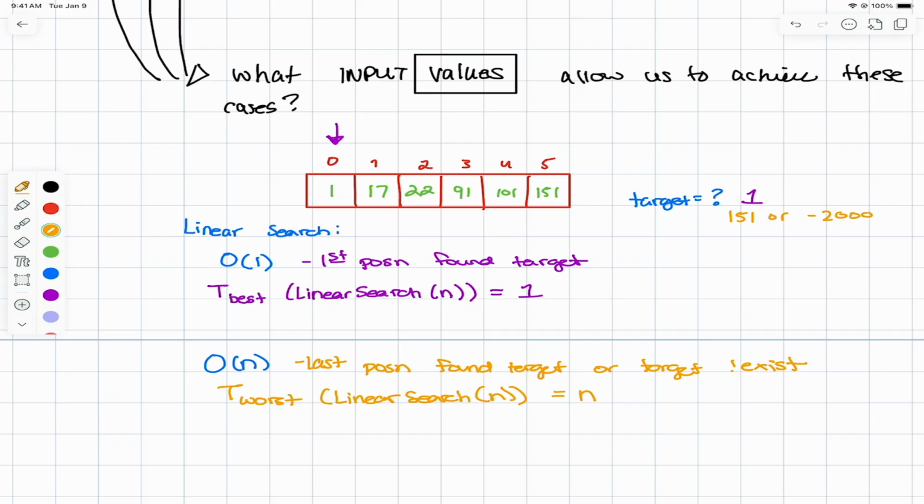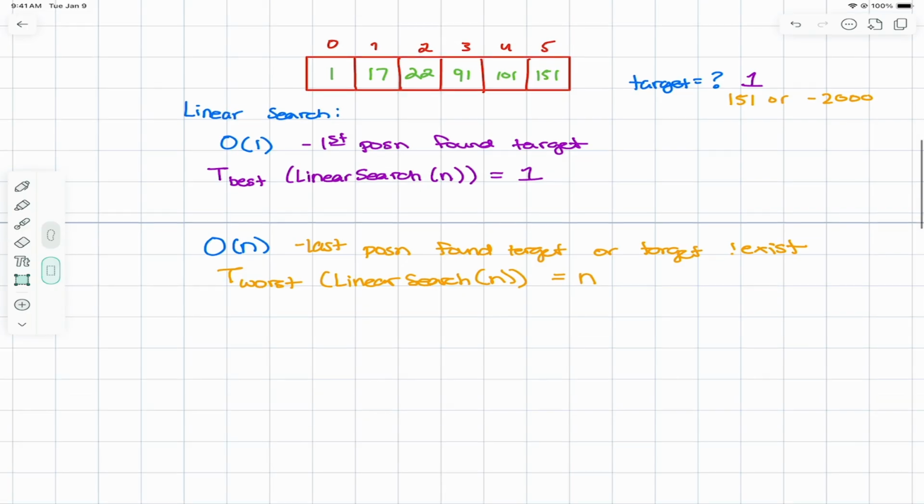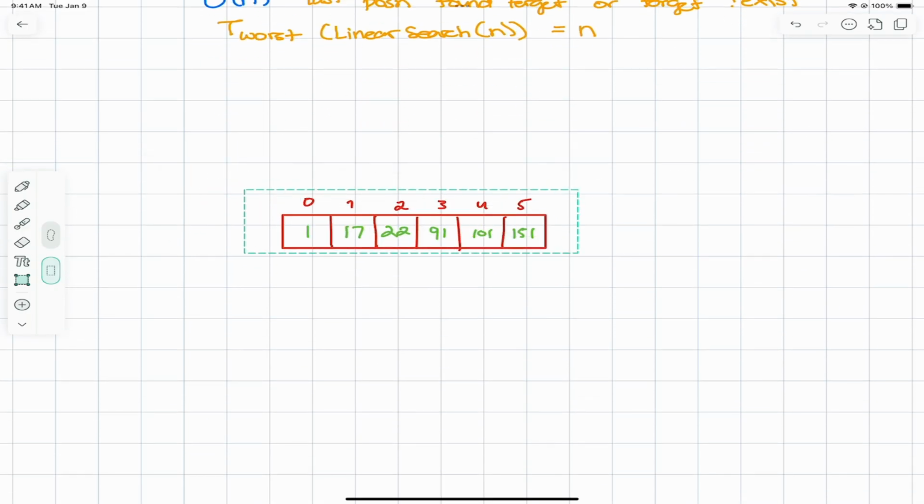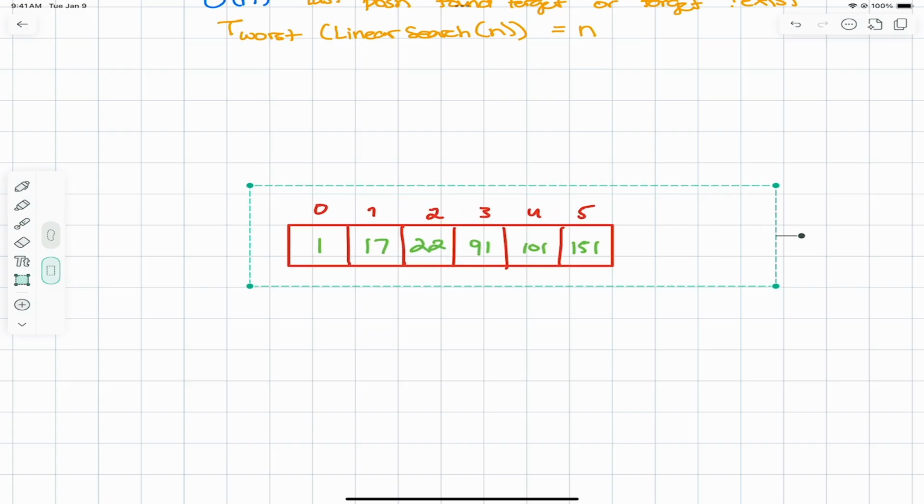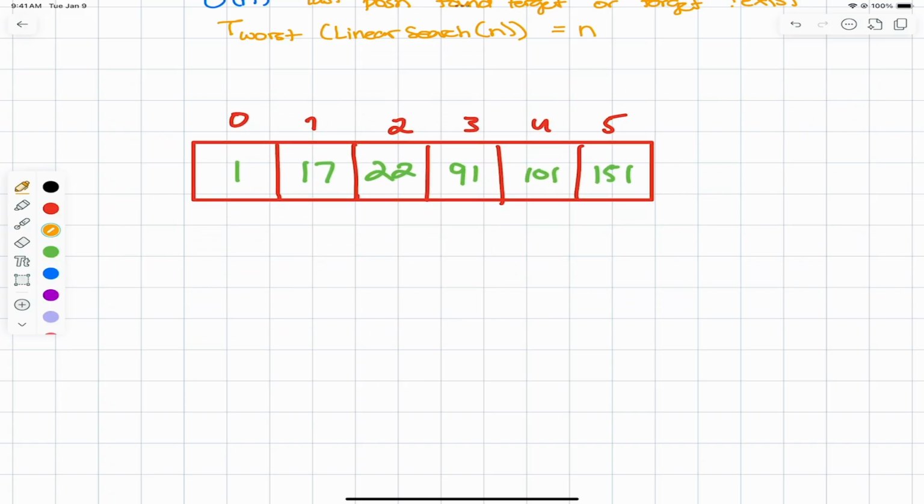Now we're going to step up to something maybe a little bit more interesting. We're going to move on to binary search, and this one will behave very differently depending on where the target is, similar to linear search, but different because it's a different algorithm. So what I'll go ahead and do is I'll just pick this up right here, scroll down. I'll use my same array. There we go. And we can just continue down here with binary search. All right. So once again, let's imagine that we're going to be looking for a new target value.